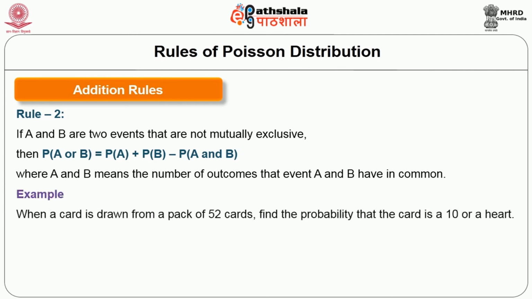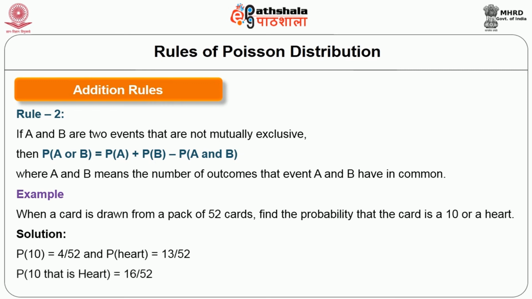When a card is drawn from a packet of 52 cards, find out the probability that the card is a 10 or a heart. For example, the probability of a 10 is 4 by 52, and we need to find out the same for heart, which is 13 by 52, so totally 16 by 52 will be the result.